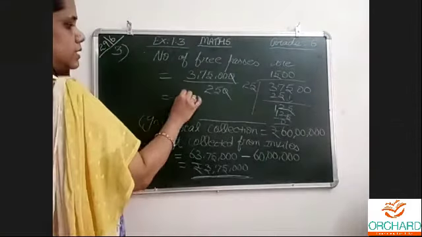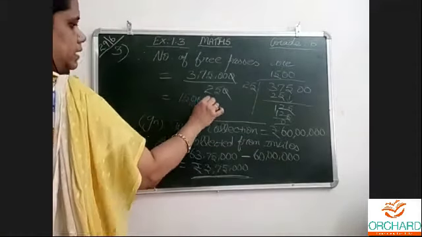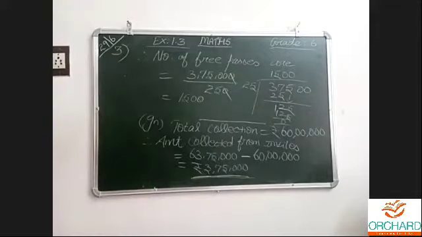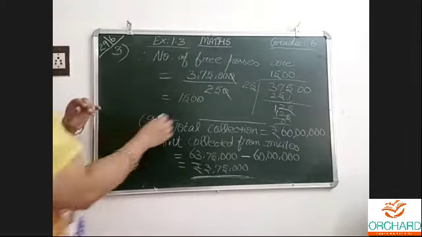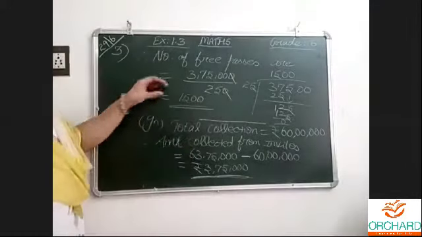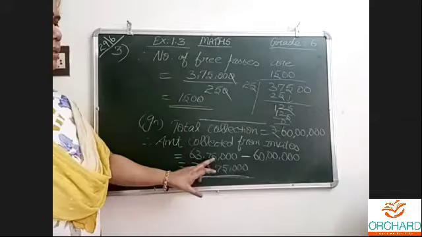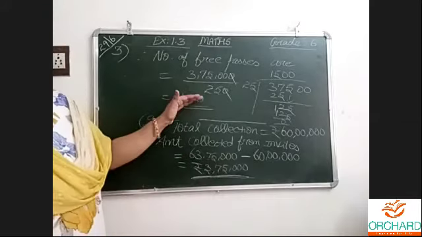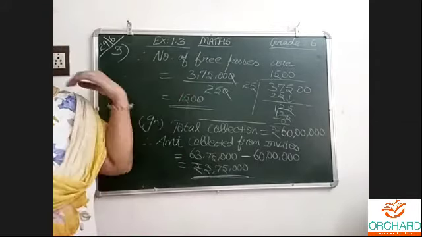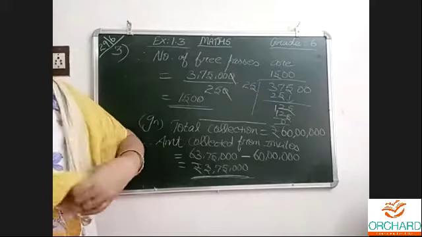So, what is the result? 1500 invitees. These were the free passes that were given. This is the amount collected from the people. 1500 free passes were given.